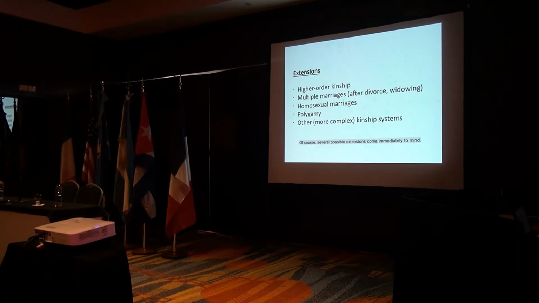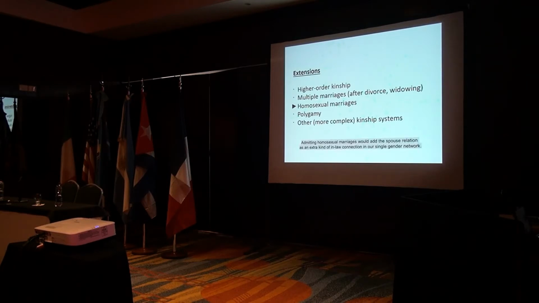Of course, several possible extensions come immediately to mind. Higher order kinship relations, such as cousins or more distant in-law relatives, would amount to add longer range connections in the same networks. One or more marriages after divorce or partner's death would incorporate new kinship categories, such as half-siblings. Note that half-brothers and sisters have played an important role in many historical social processes.